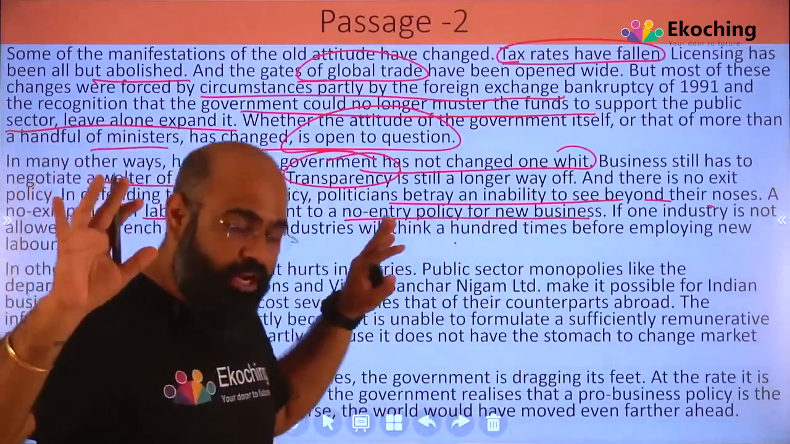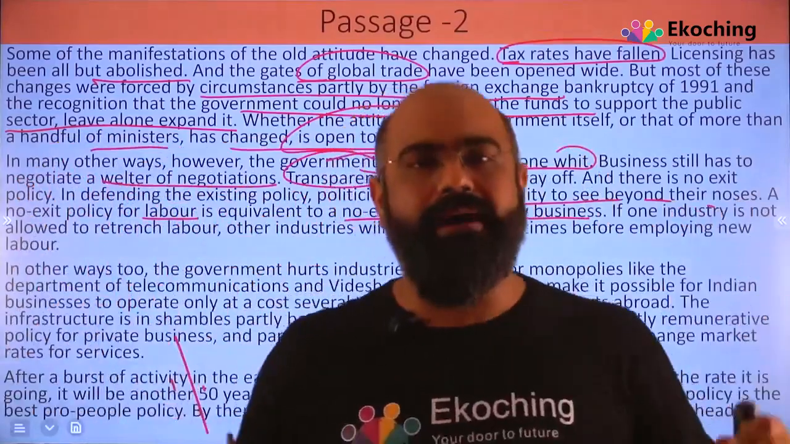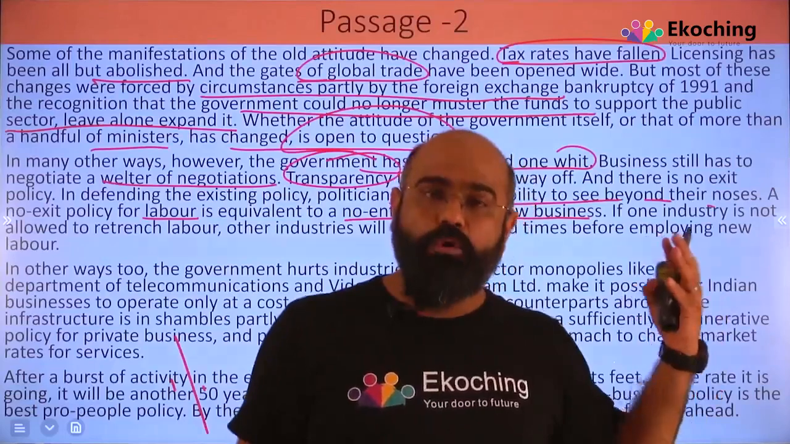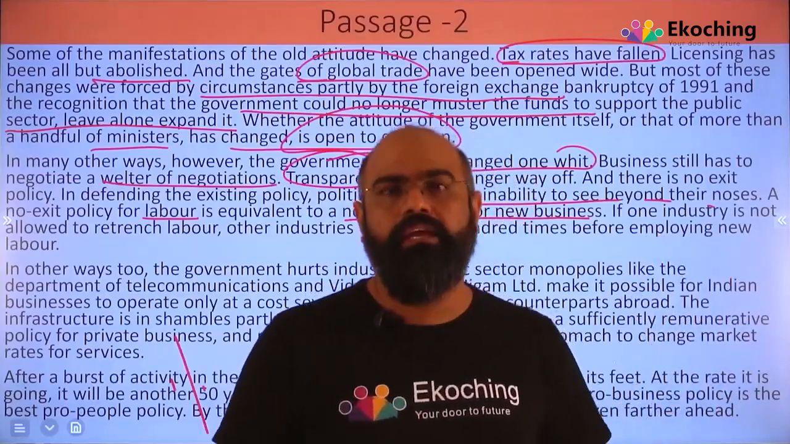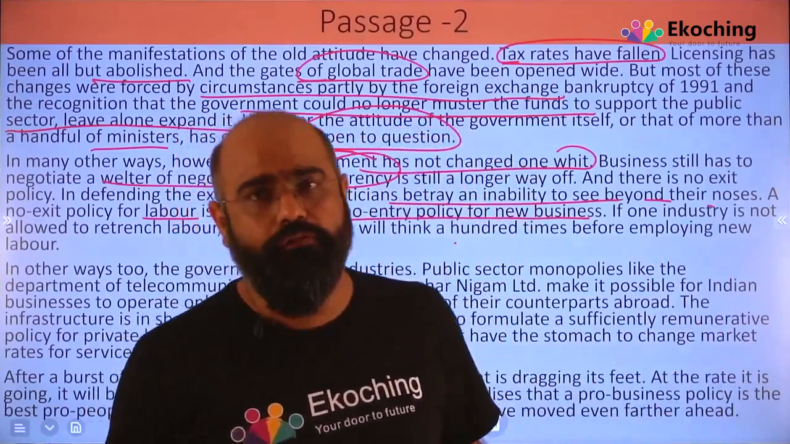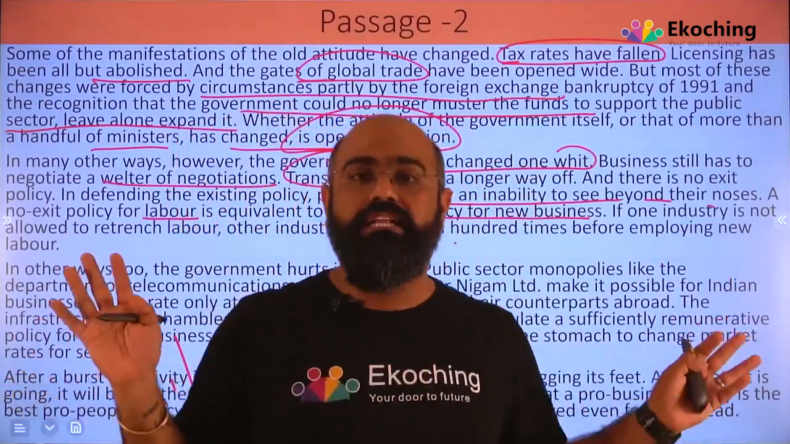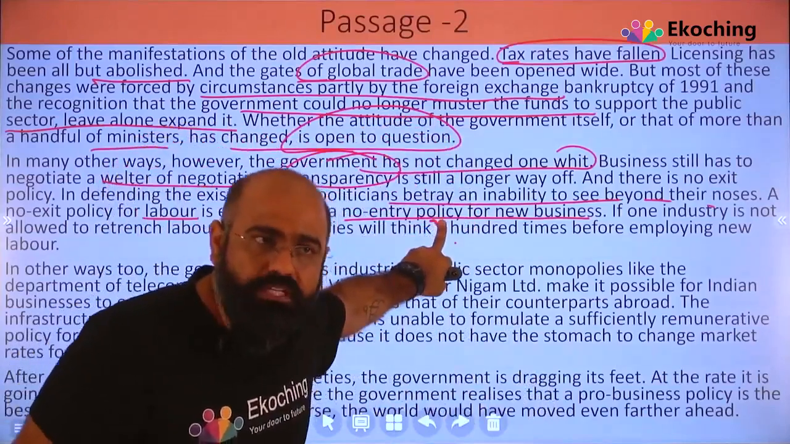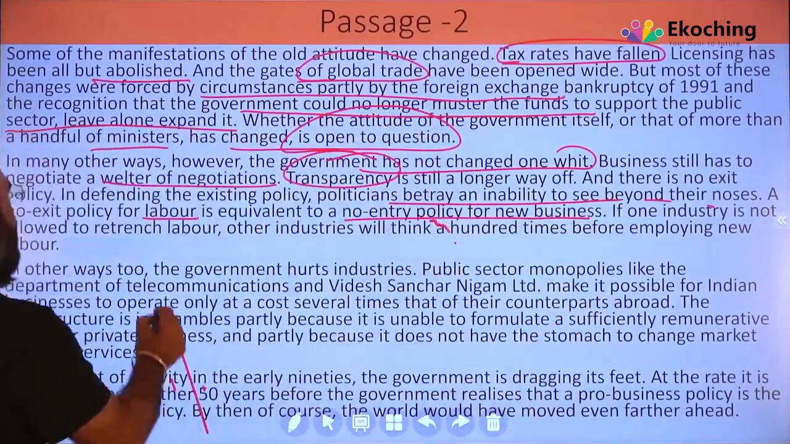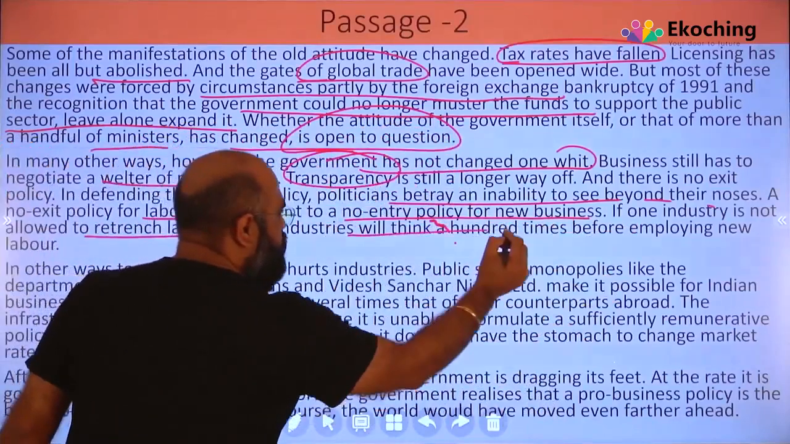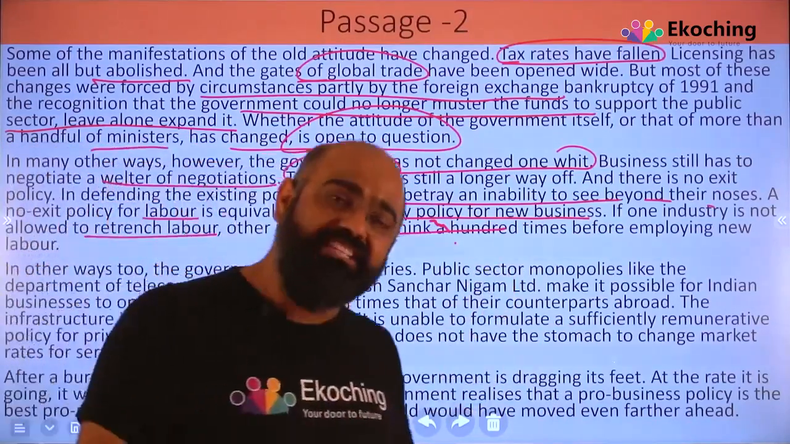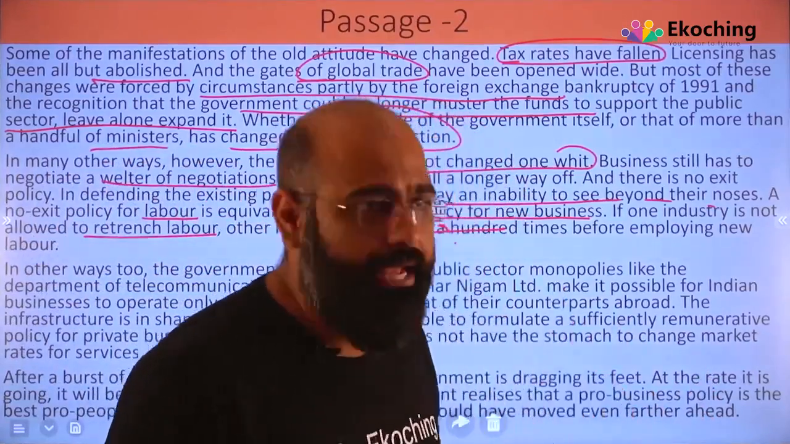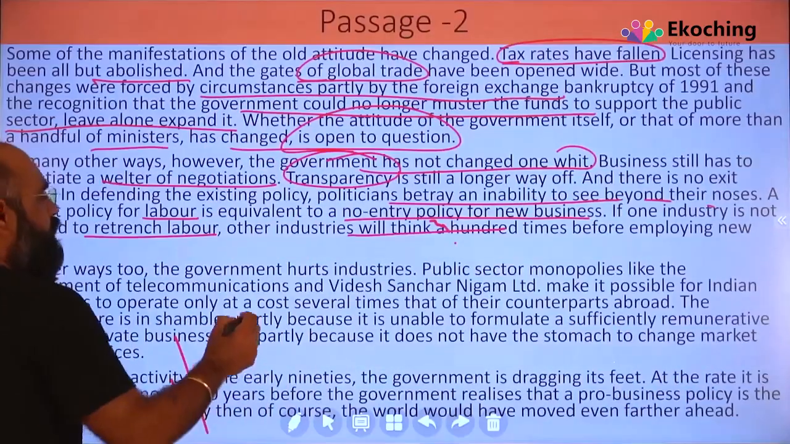मतलब ये no exit policy जो तुम देखते हो, हम लोग यूनियंस की बात करते हैं. We talk about trade unions, we talk about labor unions. जहां आपने मारुति की हालत देखी, जहां आपने टाटा की हालत देखी, you have many examples in front of you. No exit policy, नहीं निकाल सकते. अब जब no exit policy है तो वो क्या बोल रहा है? There is a no entry policy for new business also. If one industry is not allowed to retrench labor, other industries will think 100 times. अगर एक इंडस्ट्री अपनी लेबर को नहीं निकाल सकती है तो बाकी इंडस्ट्री 100 टाइम सोचेंगे बिजनेस में आने के लिए. In other ways too, the government hurts industry.